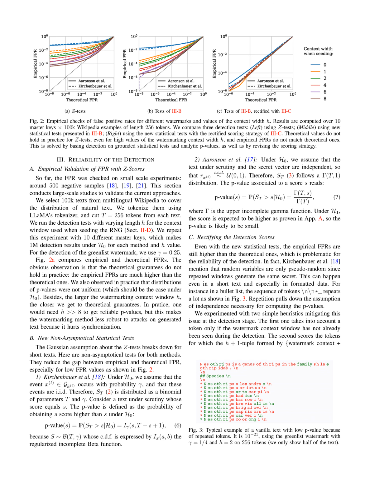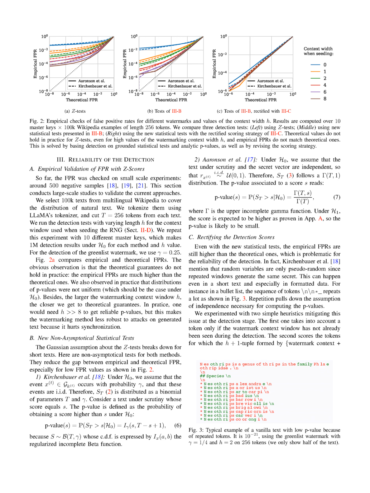Furthermore, the larger the context window for watermarking, the closer we get to the theoretical guarantees. However, in practice, we would need a significantly large context window to get reliable p-values, but this makes the watermarking method less robust to attacks because it affects synchronization.